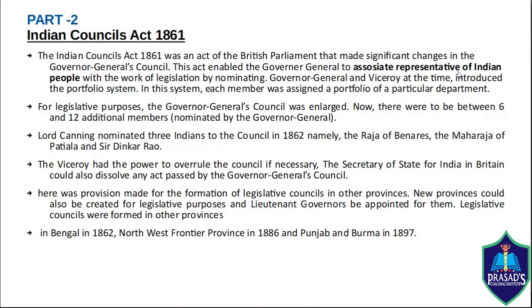The Viceroy had the power to overrule the council if necessary. The Secretary of State for India in Britain could also dissolve any act passed by the Governor-General's Council. Here, provision was made for the formation of legislative councils in other provinces. New provinces could also be created for legislative purposes, and lieutenant governors could be appointed for them.